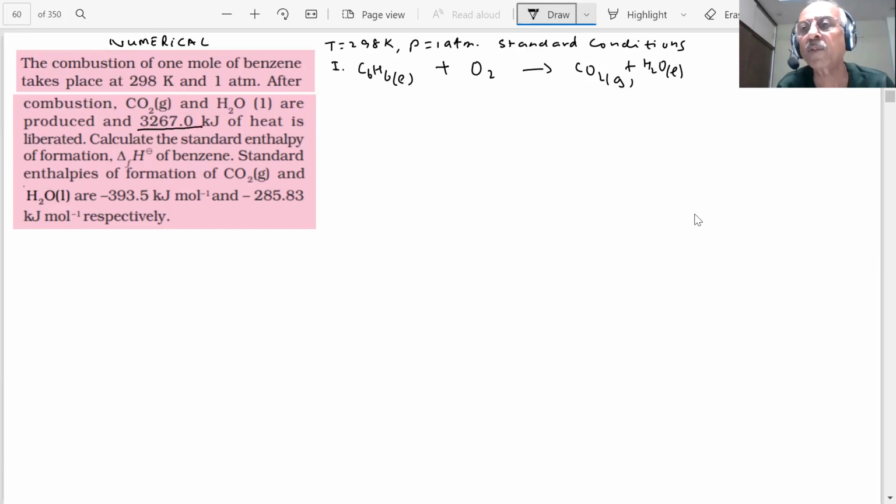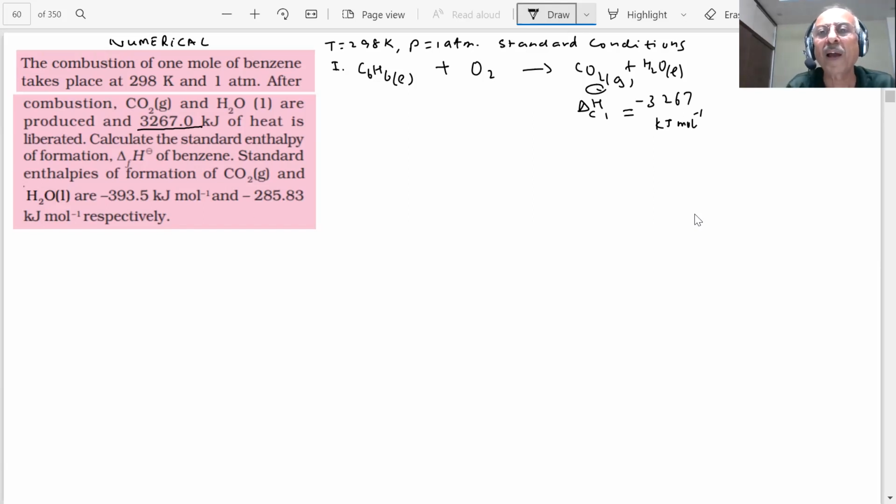This is delta H, the heat of combustion for benzene. I am writing ΔcH equals minus 3267. What are the units? Kilojoules, always kilojoules per mole.